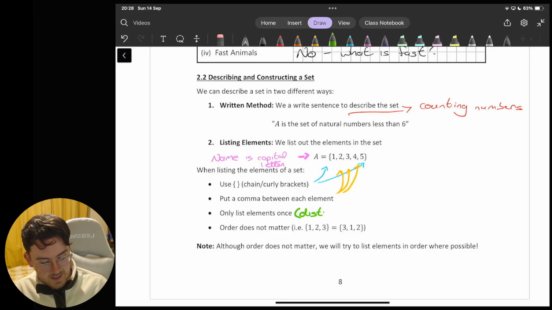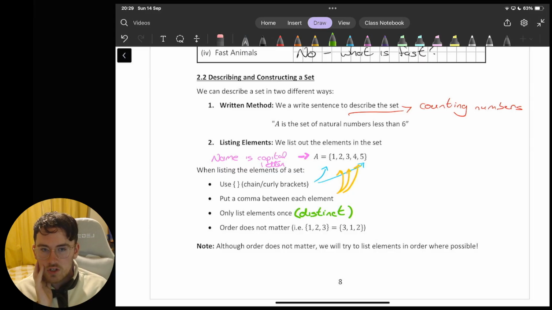That comes back to the idea we had in the definition of a set, which is that everything is distinct or unique. And the last thing is that order does not matter. So if you have the set 1, 2, 3 and you have the set 3, 2, 1, it's the same group of things, it's the same group of elements, so it is still the same set.